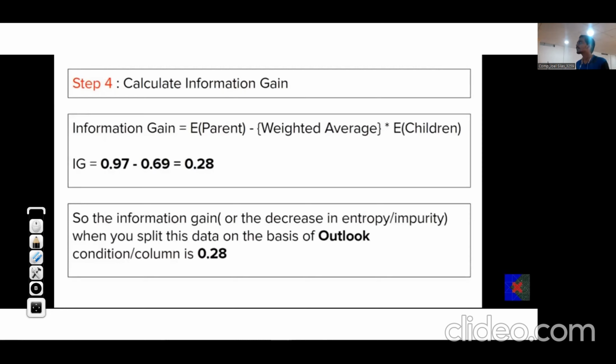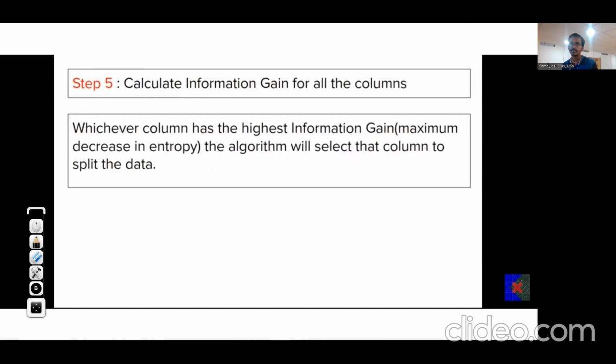So information gain is nothing but the change in entropy from parent to children. It is the decrease in the entropy, or the impurity, whenever we do the splitting. Because we have the entropy of the entire parent, when we specify the children, its entropy gets distributed, and hence we get 0.28 for that particular state of the decision tree.